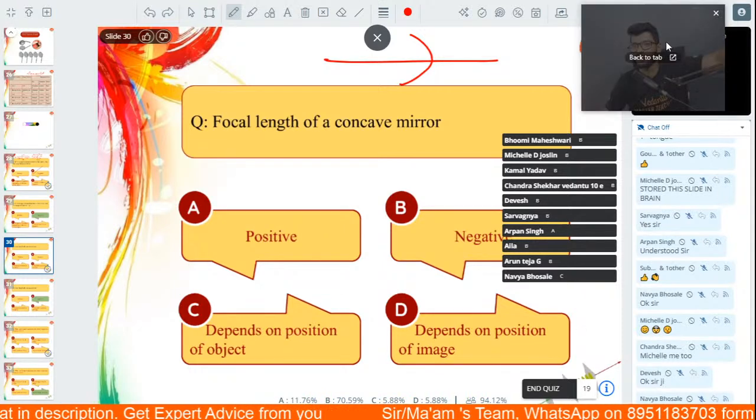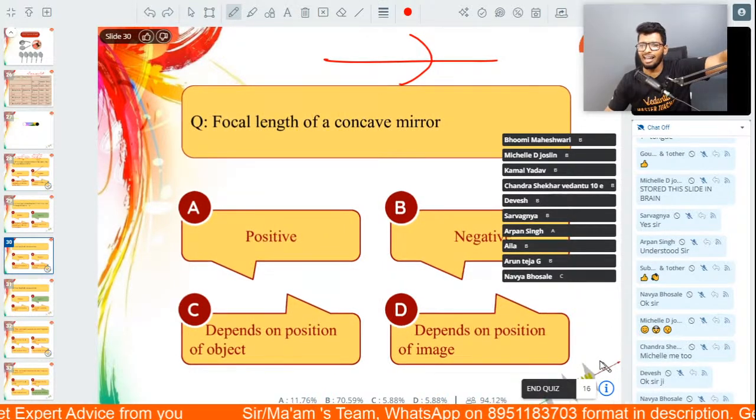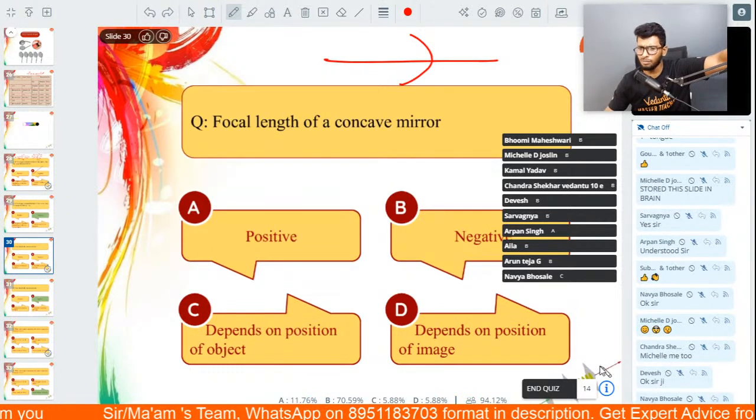94% of the class has already answered. Whoever hasn't answered yet, please answer quickly, guys. I'll end the quiz in 5 more seconds because pretty much all of you guys have answered.